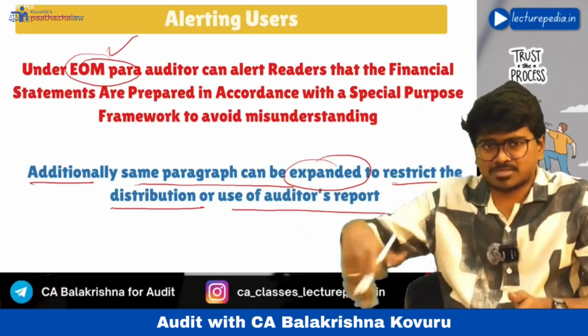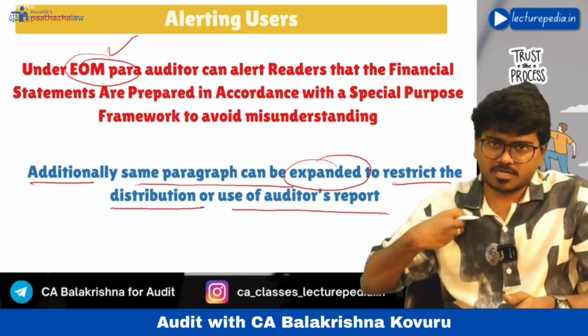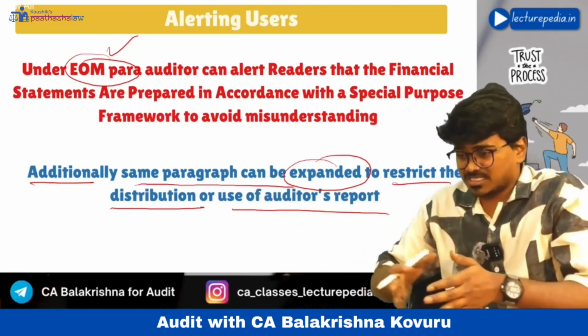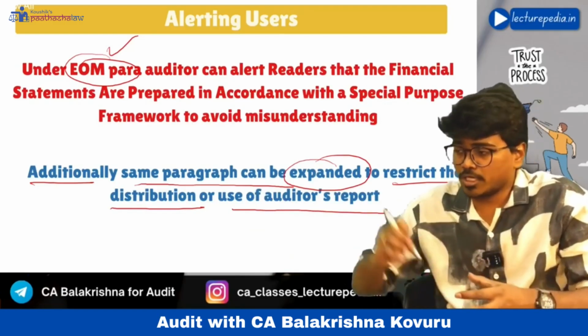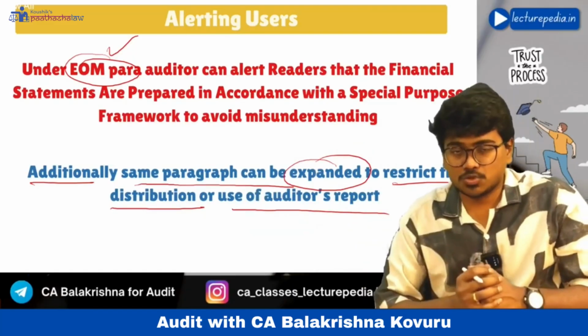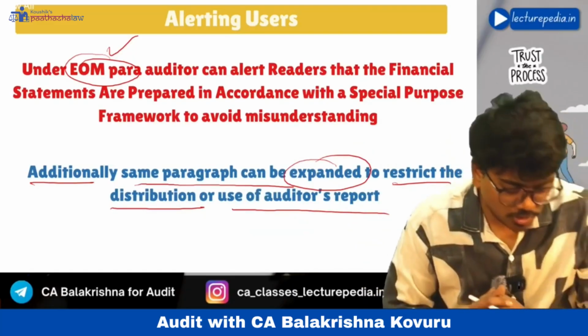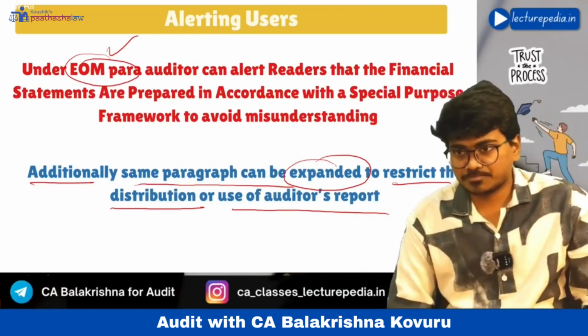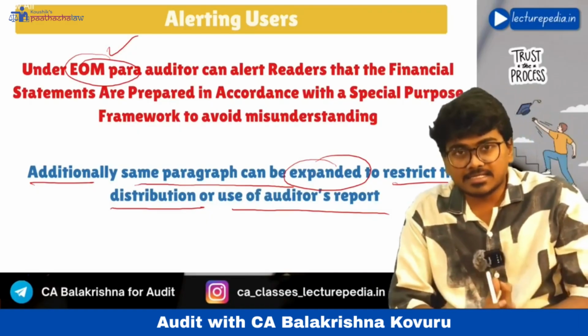Okay, as per the circumstances, the specific user will be determined by the auditor, and he needs to restrict the distribution of this report only to those particular users. Hope that is clear. So by this, we have completed the revision of SA 800.